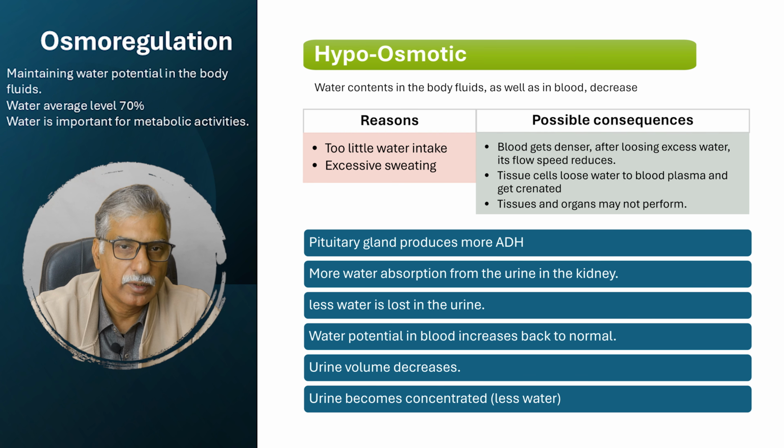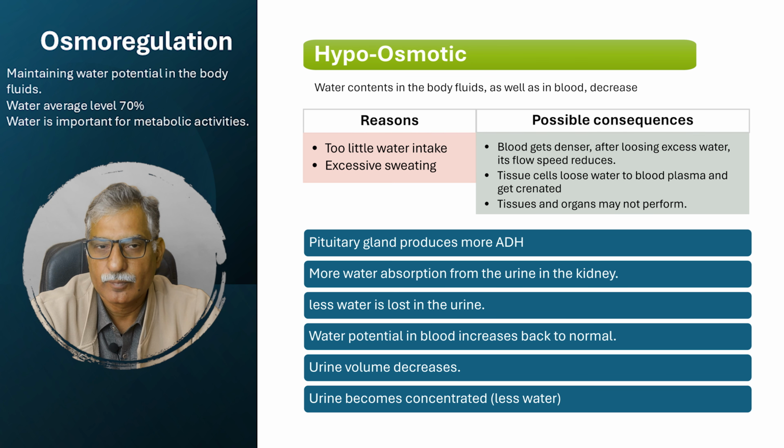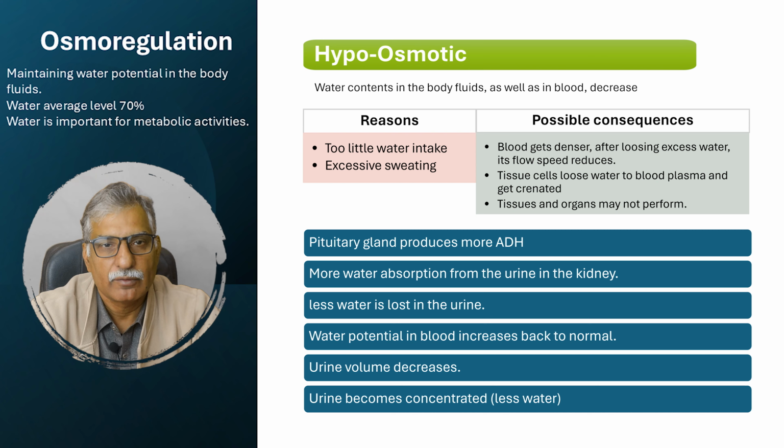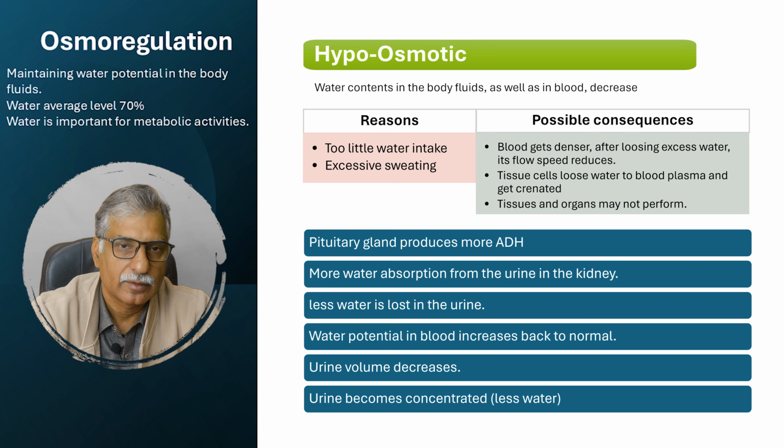water from blood plasma and blood water potential will decrease. Blood will become denser, thicker, and its flow speed may be affected. This is sensed by the hypothalamus in the brain, and immediately the pituitary gland releases a hormone known as antidiuretic hormone, or ADH. This ADH travels through blood and reaches the kidney. Within the kidney, around the nephron, there are collecting ducts, and these collecting ducts are collecting urine from the nephron and delivering it into the renal pelvis region.